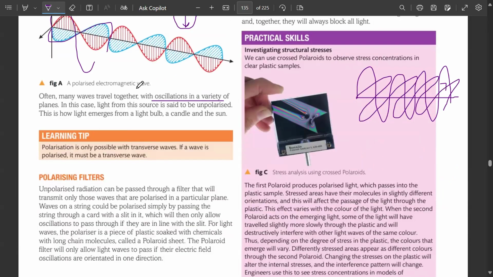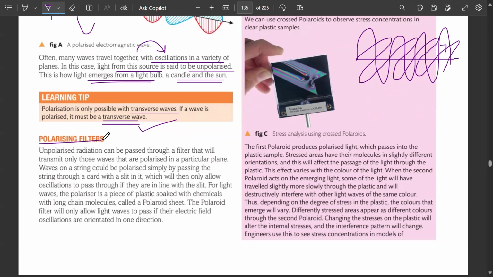Often many waves travel together with oscillations in a variety of planes. In this case, light from this source is said to be unpolarized, and this is how light emerges from a light bulb, a candle, and the sun. Polarization is only possible with transverse wave. याद रखें longitudinal waves polarize नहीं हो सकती because they are always moving. उसके जो molecules होते हैं वो parallel to the wave motion oscillate कर रहे होते हैं, तो जरूरी है कि that should be a transverse wave.